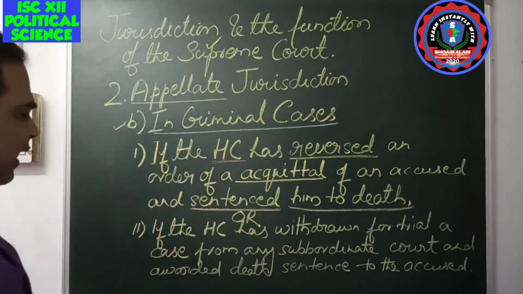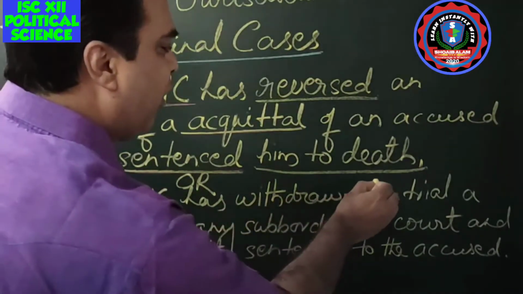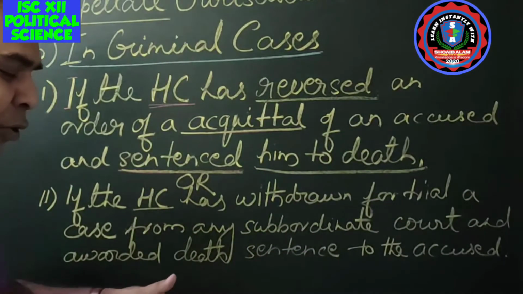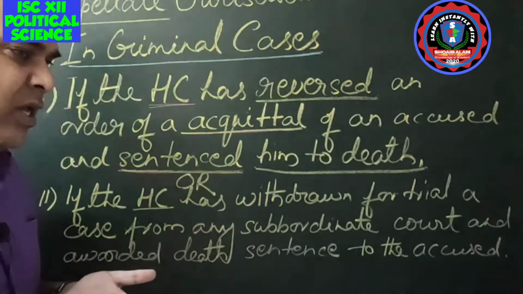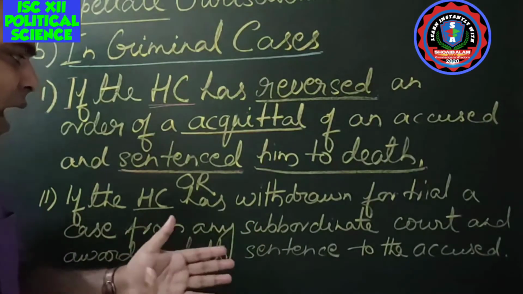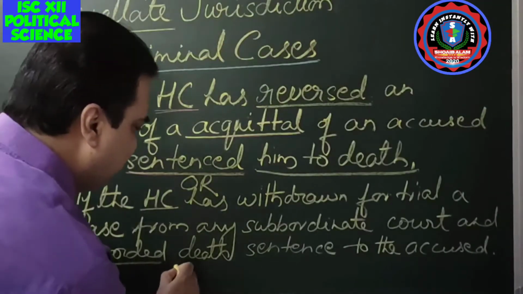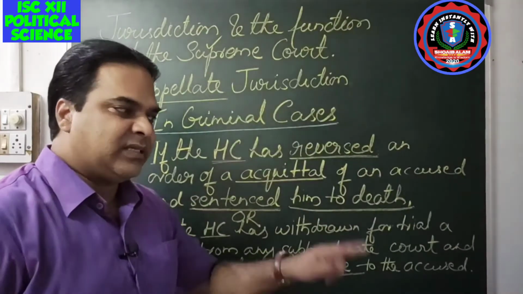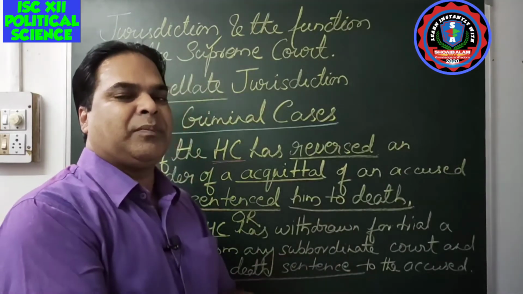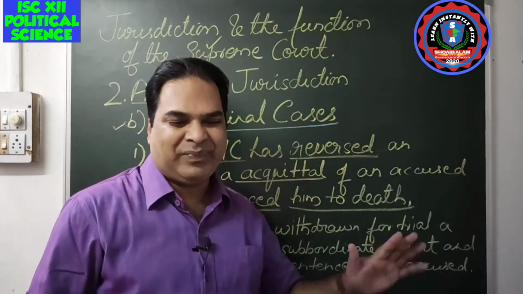Another one: if the High Court has withdrawn the case for trial from a subordinate court. Suppose the trial is going on in the lower court, but the High Court withdraws that case, brings it into the High Court, and awards a death sentence. The case was going on in the subordinate court, the High Court takes the case and awards the person a death sentence. So this case also is fit to be appealed to the Supreme Court.